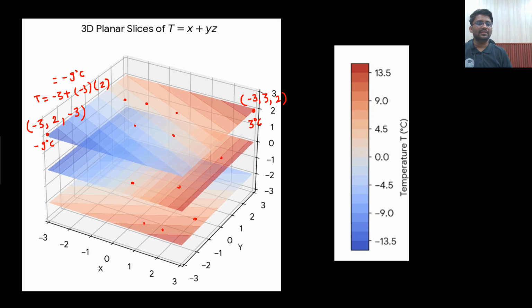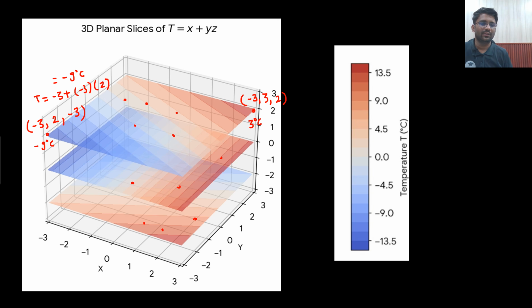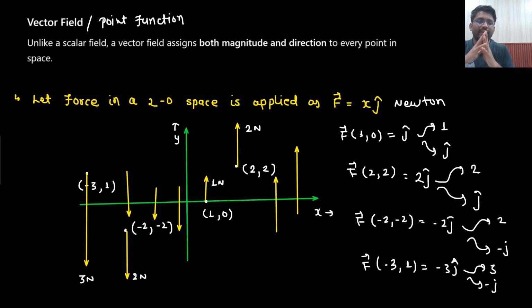And what do you mean by scalar function? A scalar function looks somewhat like this. At different points you will have different magnitudes. It will not have any direction. And this is how you can show it. So in the next video we are going to start our vector calculus.